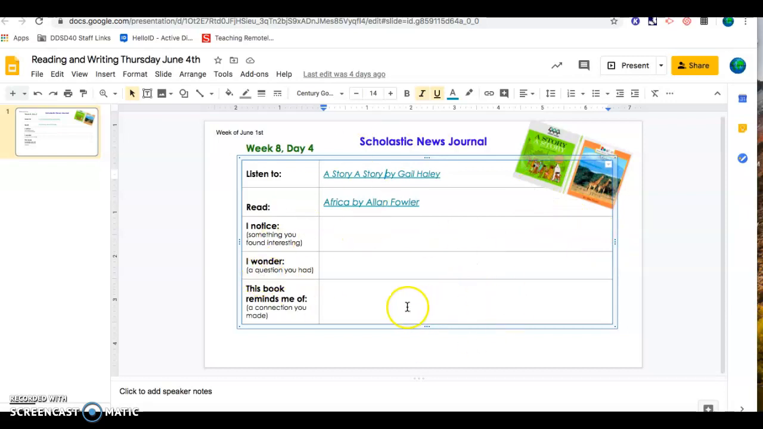Then you're going to respond to a question that you had. I wonder. So type in the sentence starter, I wonder. Complete your question and put a question mark at the end. Last but not least, you're going to write about a connection that you made as you were reading. This book reminds me of is your sentence starter. When you're done, make sure that there is a period at the end.